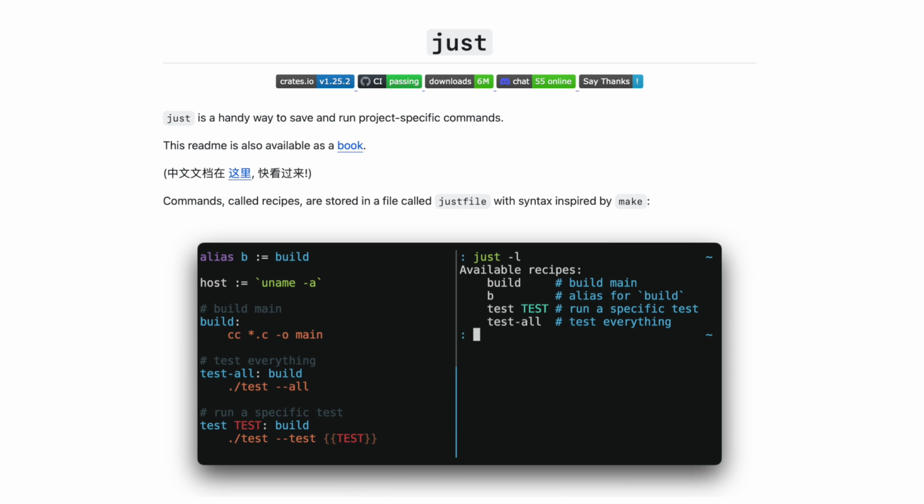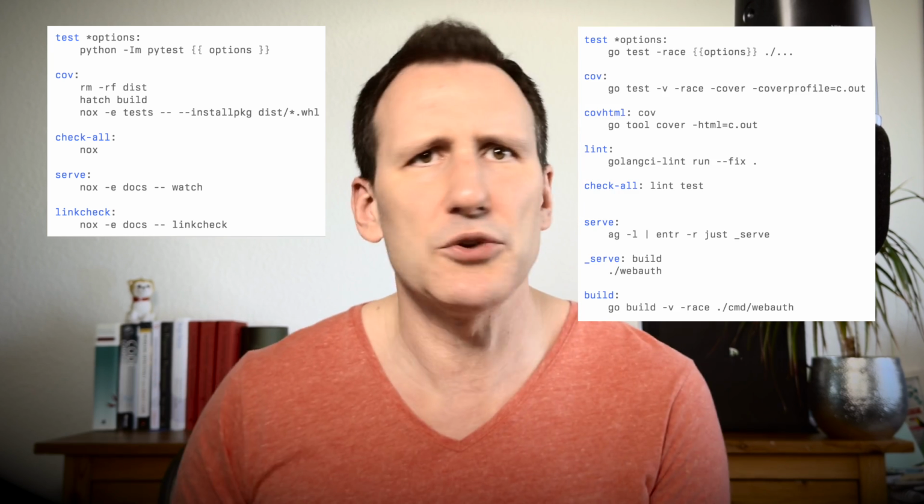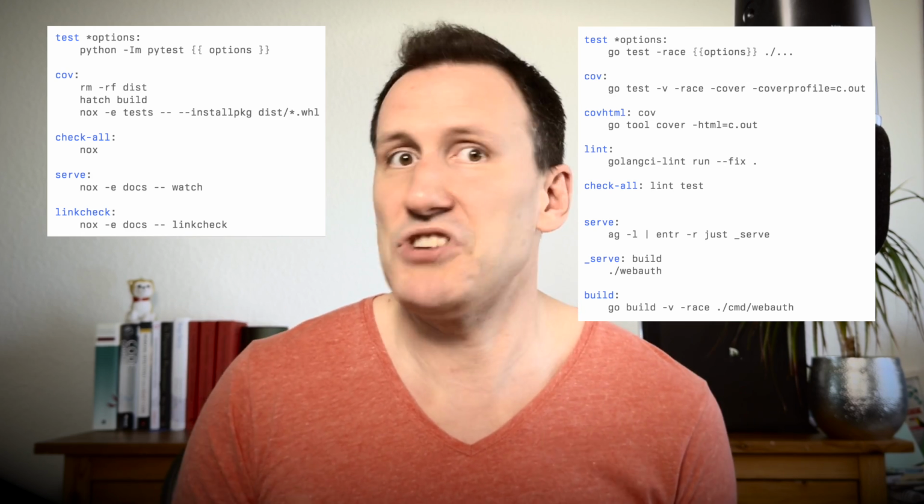But of course, they don't just run Python applications. They can run any command you want. But that's not where they shine. For example, as someone who isn't only developing in Python, I use Justfiles with the Just tool to run Tox and Nox, so I have a stable project interface across platforms and languages, and I don't have to remember what tool I'm using where. It's always just test, or just check all, or just deploy.